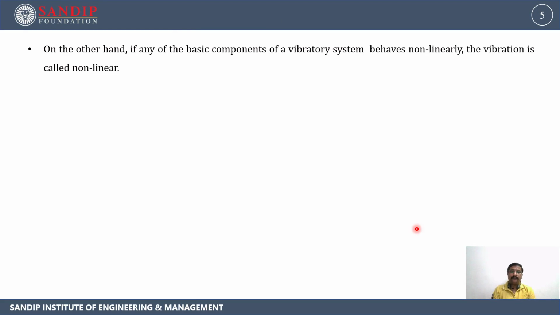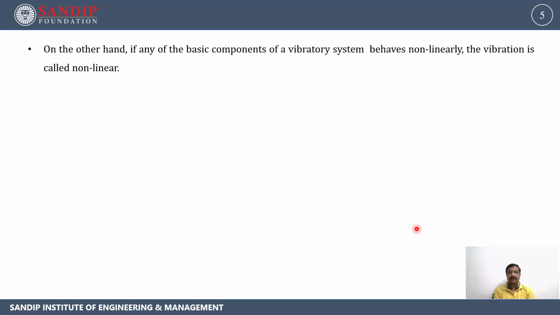On the other hand, if any of the basic components of the vibratory system behaves non-linearly, the vibration is called non-linear vibration. Here we can take the example of torsional vibration, or a disc attached to a shaft at its free end. Whenever we give the external excitation to this disc, it makes an angular displacement.